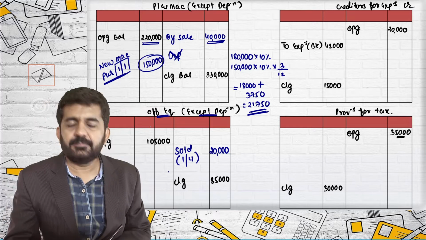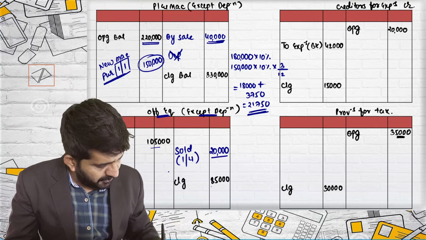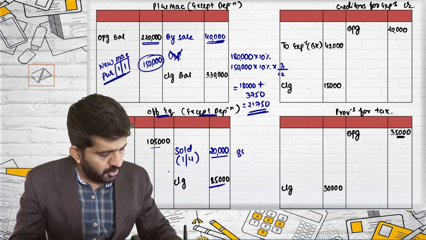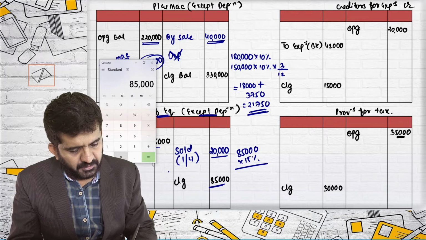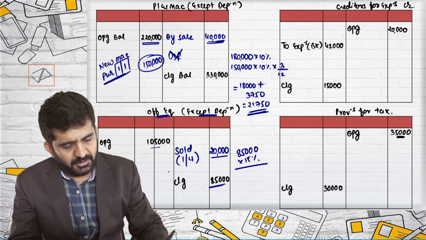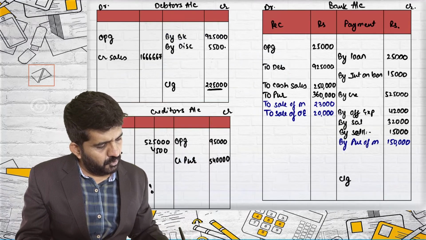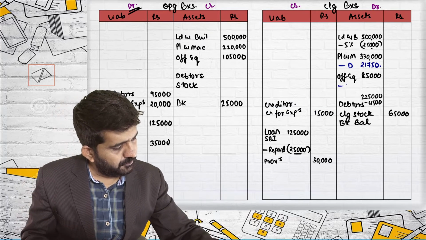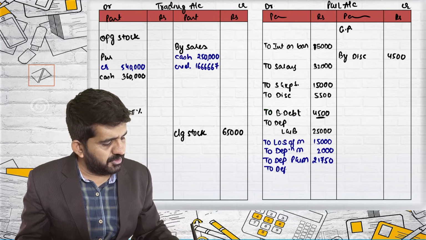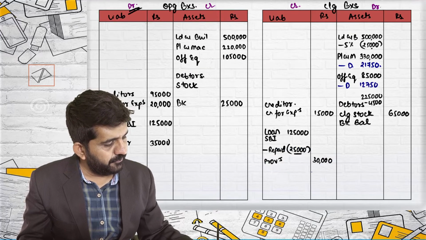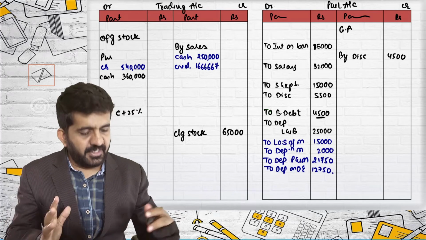Office equipment: out of 1,05,000, 20,000 was sold at the beginning of the year. So depreciation should be provided only on 85,000. So 85,000 into 15% will be my depreciation. 85,000 into 15%, that is 12,750 will be office equipment depreciation. P&L account debit side to depreciation on office equipment 12,750. This is the end of theoretical portion of my question.